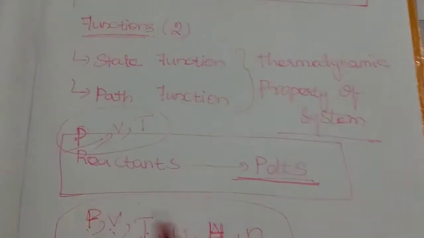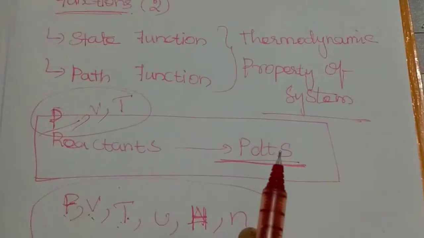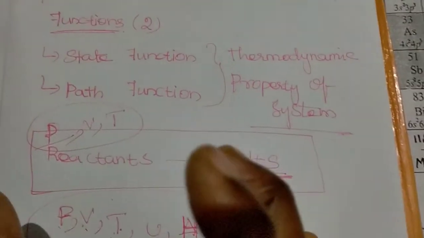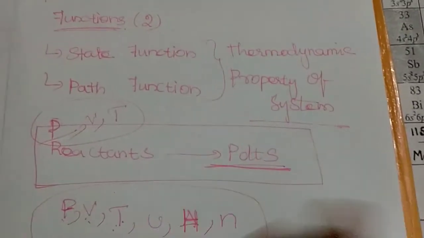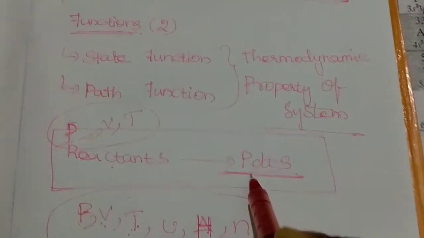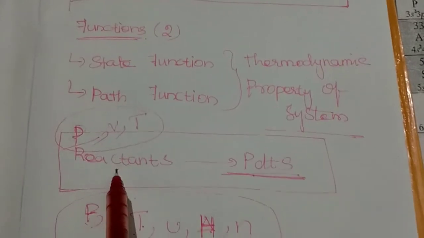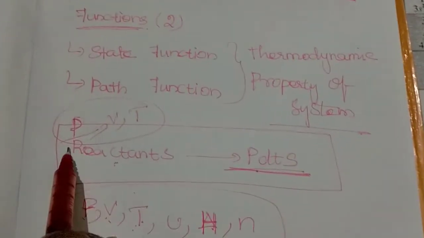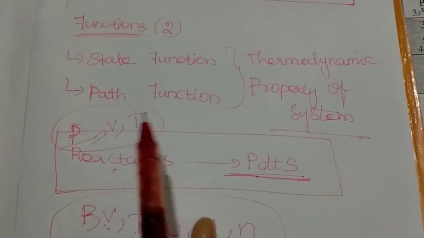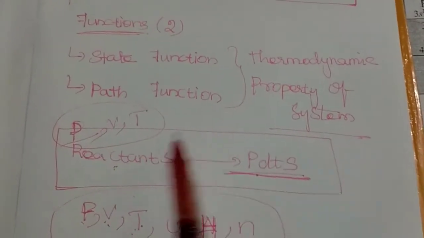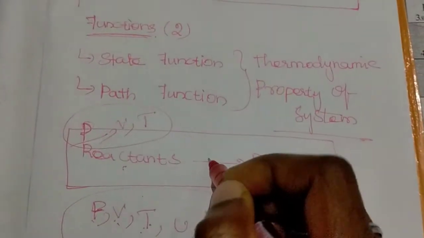These variables do not depend upon the path of the conversion of reactant into product.